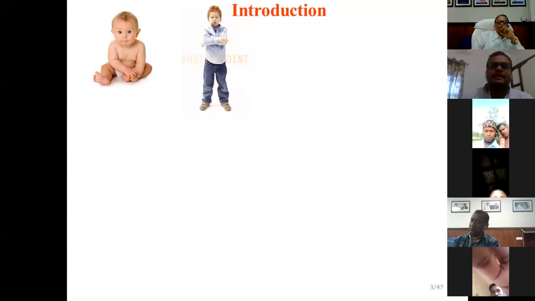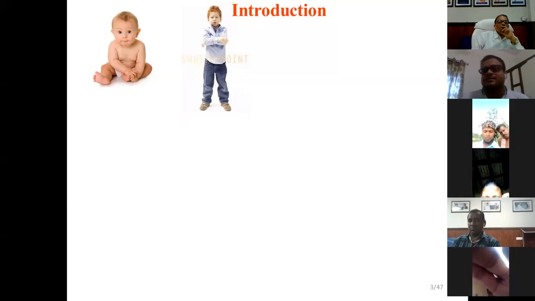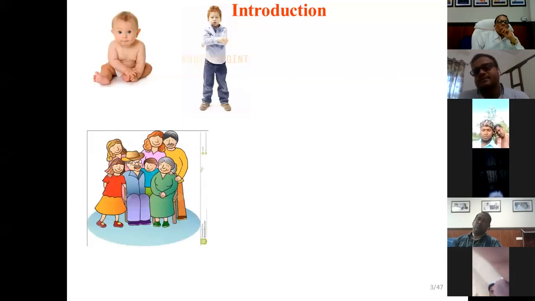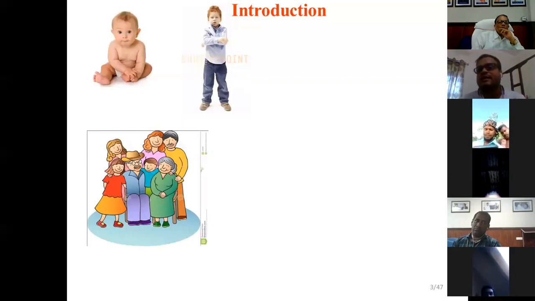You can see in my first slide that I put two babies. One baby is around 5 months old, another child is around 5 years old. So one is a 5-month baby, another is a 5 years old child. In front of them, I put their family members. Then I told both of them, the 5 years old child and the 5-month baby, to select any one from their family members.